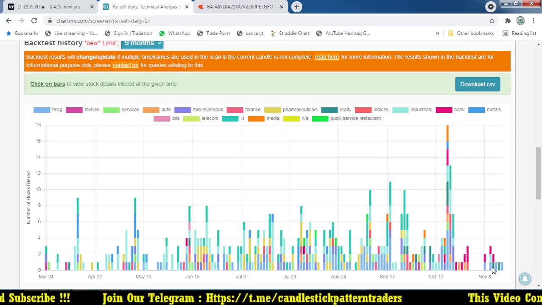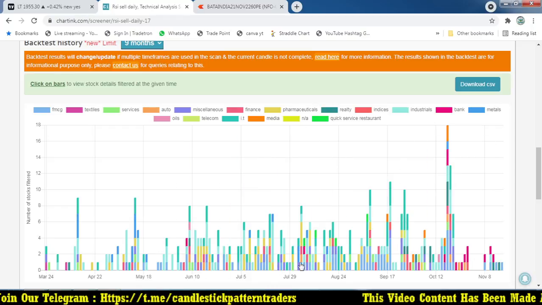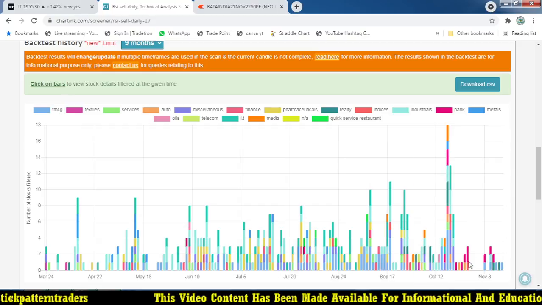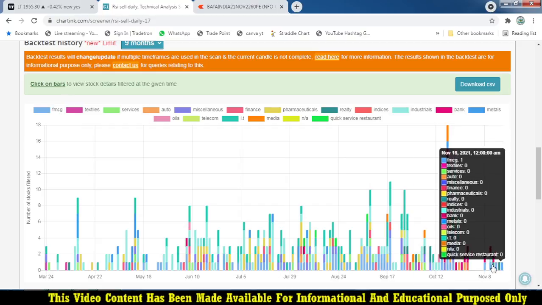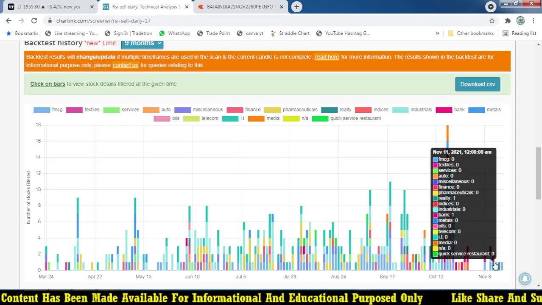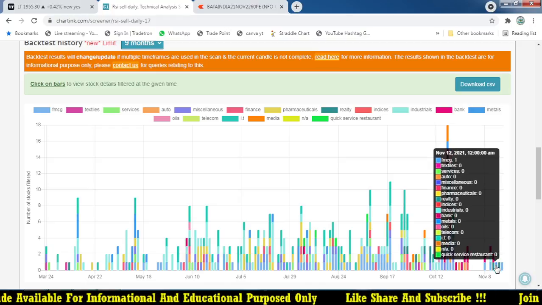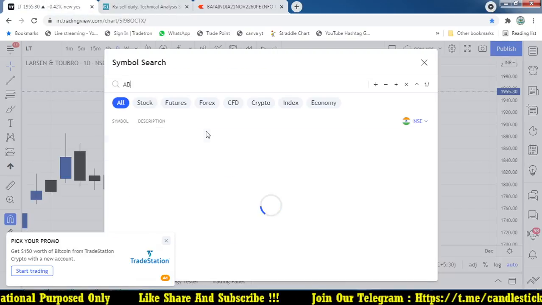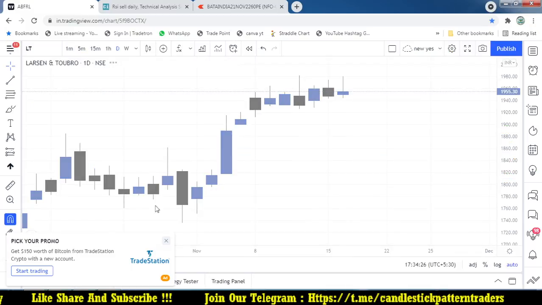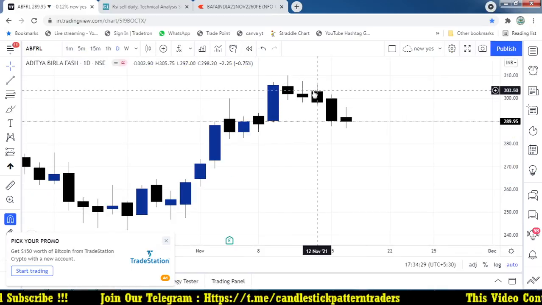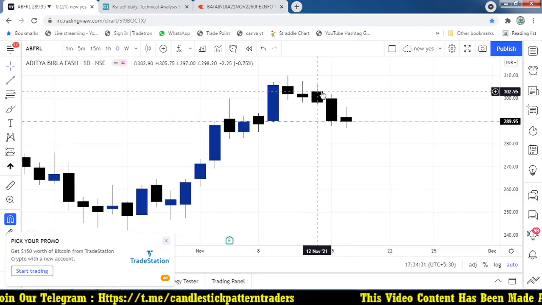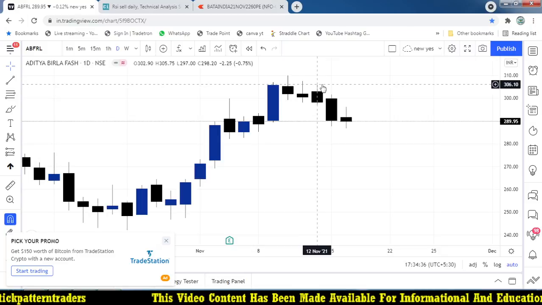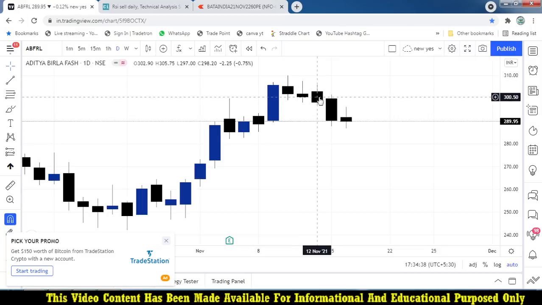And the previous day, we have a lot of stocks. Many stocks are present. Tata came, lots of stocks. And this particular day, the 28th, and recently the 11th, and the day before yesterday, the 12th of this month, having ABFRL. ABFRL, 12th. This is the 12th. Perfect, that is a big move, and the next day also the momentum continues. So if you are buying options, maybe it gives you some good chances to make money from that particular trade.